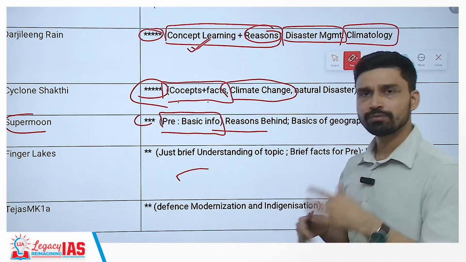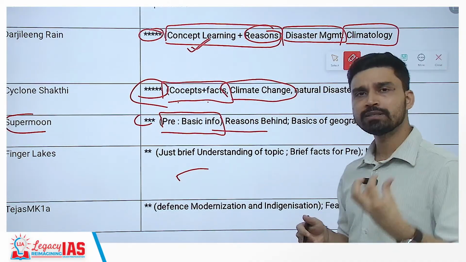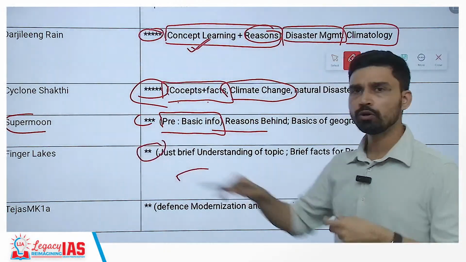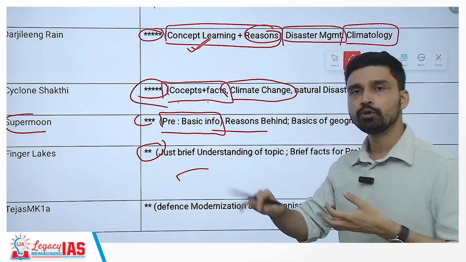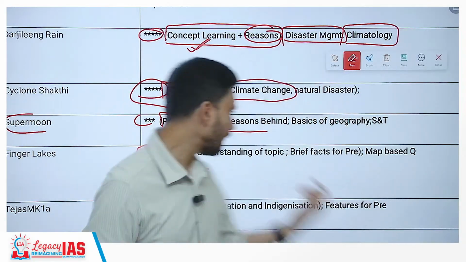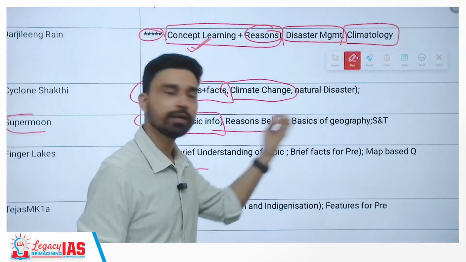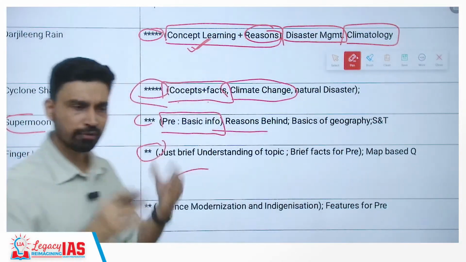Finger Lakes, because it is far away from India and in the USA, is a local geographical feature, and thus I have given it 2 stars. Not very important, you do not have to study in depth or remember the names of all the lakes, but you have to be aware of the glacial lakes and where they are located. Mapping based questions and facts you can keep in mind here.